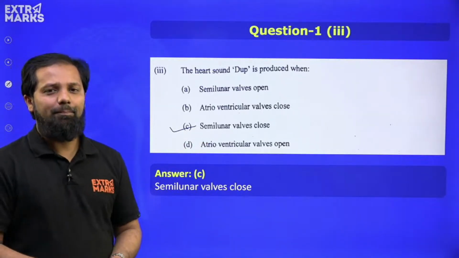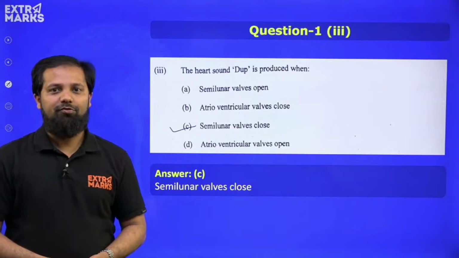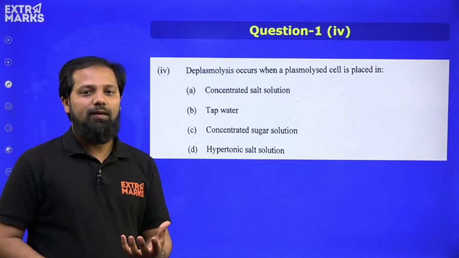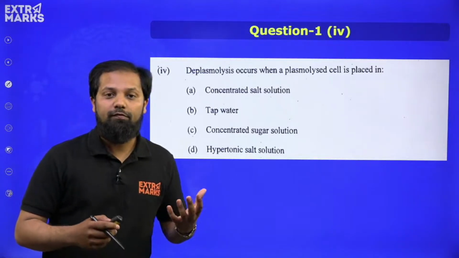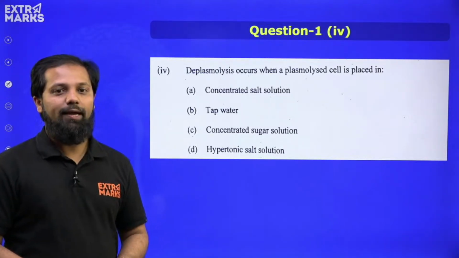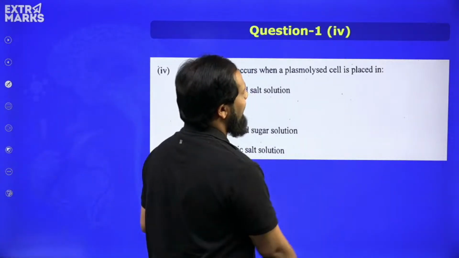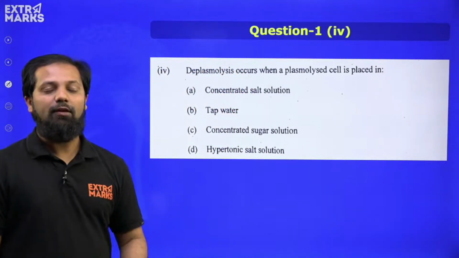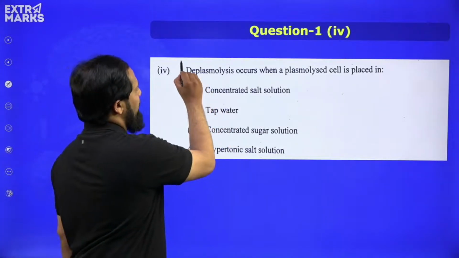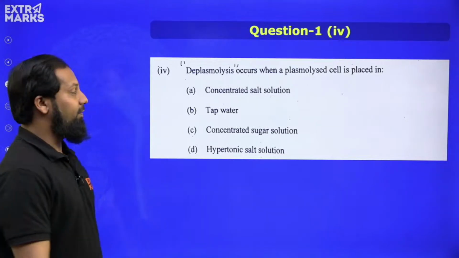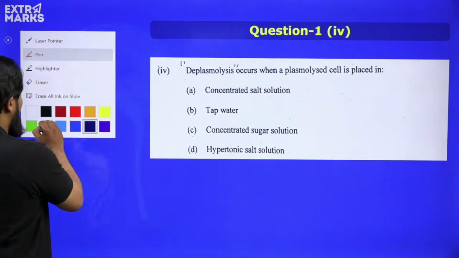Okay, moving ahead. The next question, question number 4, is on deplasmolysis, a question that is coming from the topic of absorption by roots. Now here deplasmolysis occurs when a plasmolysed cell is kept in or placed in... Okay. The question is related to deplasmolysis. My dear students, you need to be very careful while looking at the question.